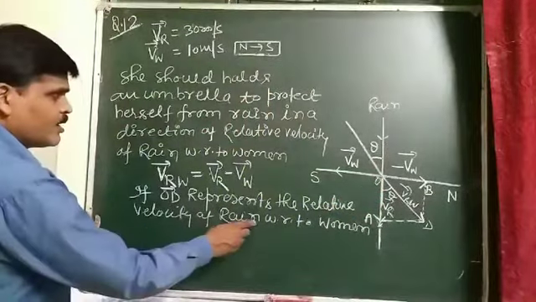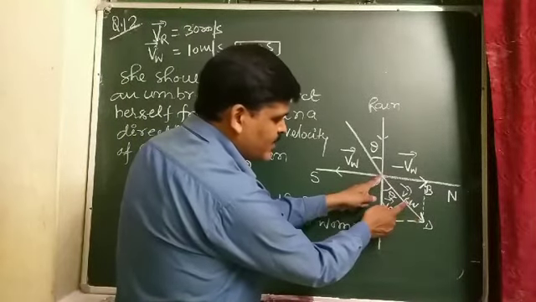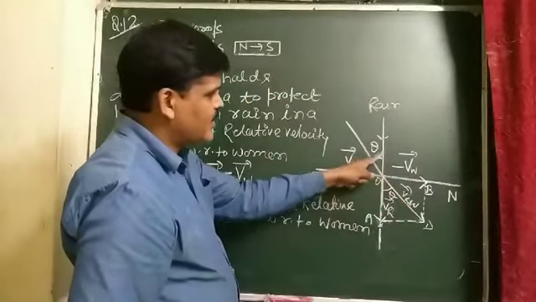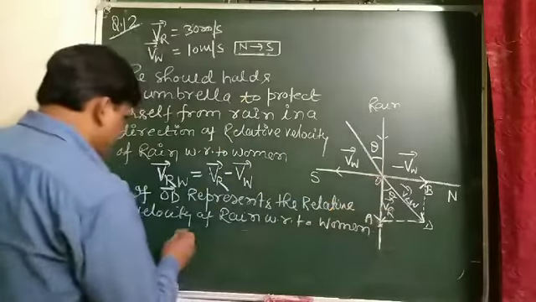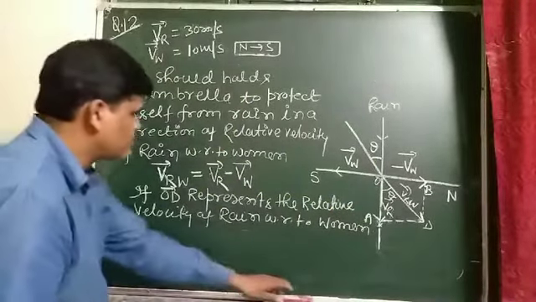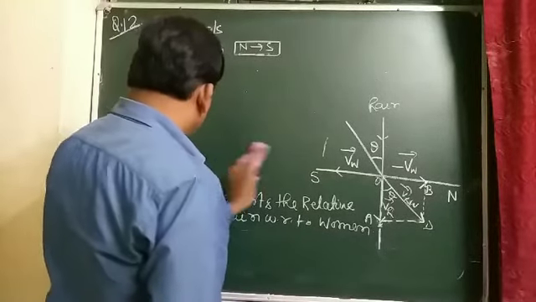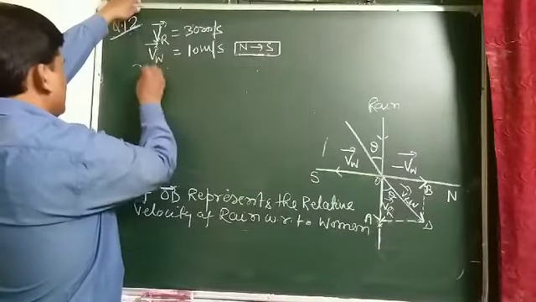So theta, that is, if the resultant velocity of rain with respect to the woman makes an angle theta with the vertical, then we use tan theta.